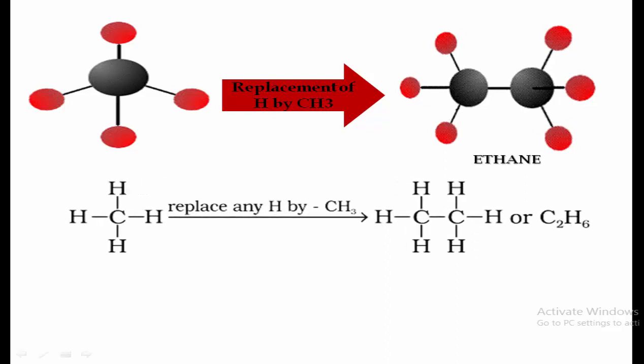Generally we can represent it as CH4, the H is replaced by CH3 to give C2H6, that is ethane, second member of the family. Again if we replace any other hydrogen atom in the ethane by CH3, then it will form the third member of the alkane family. So that process takes place as per our requirement. So this is how, by replacing the hydrogen atoms, we will get the higher alkanes.